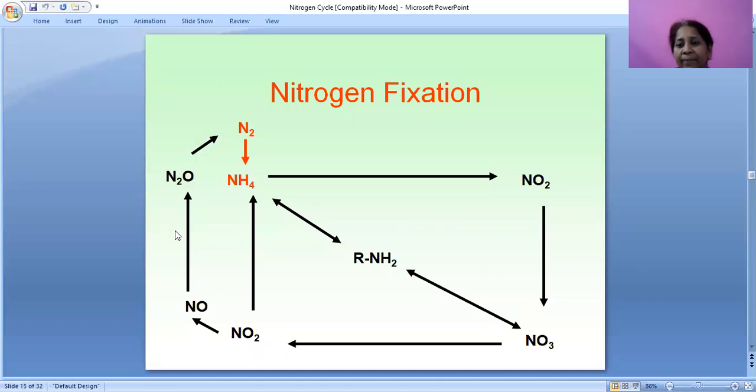Here is the same diagram again. Atmospheric nitrogen is first converted to ammonia. This is converted into ammonium cation, and then into amino acids and trinitric oxide, which is converted into dinitric oxide, then nitric oxide. This nitric oxide again gets into nitrous oxide.